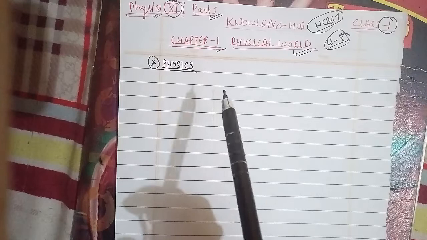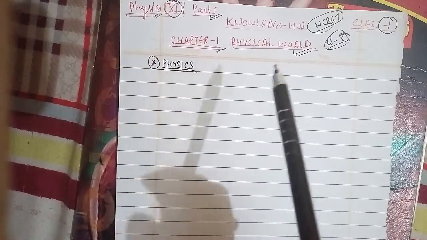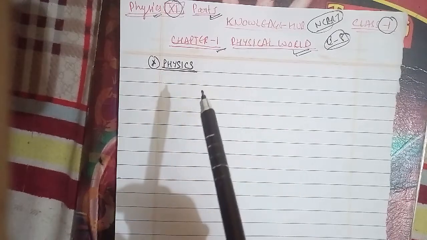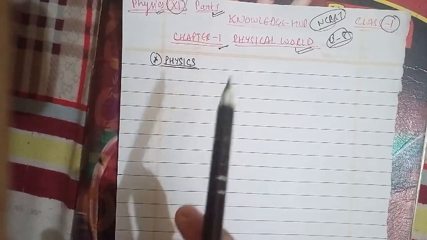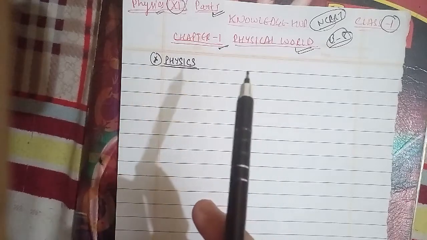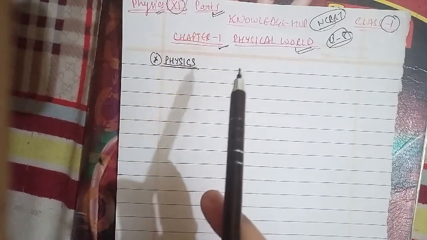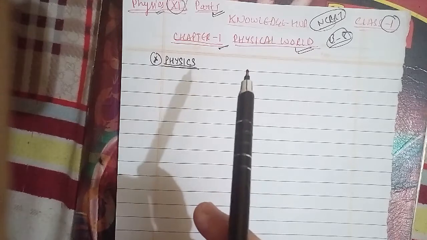In case of physics, humans have always been curious about the world around them. The night sky, with its bright celestial objects, has fascinated humans since early times.